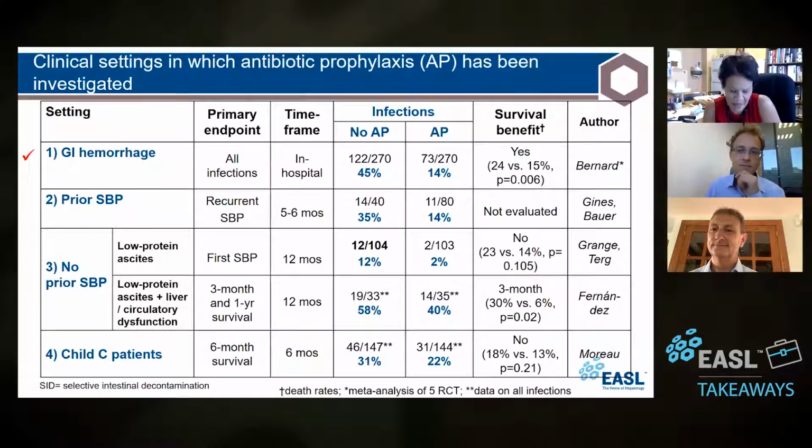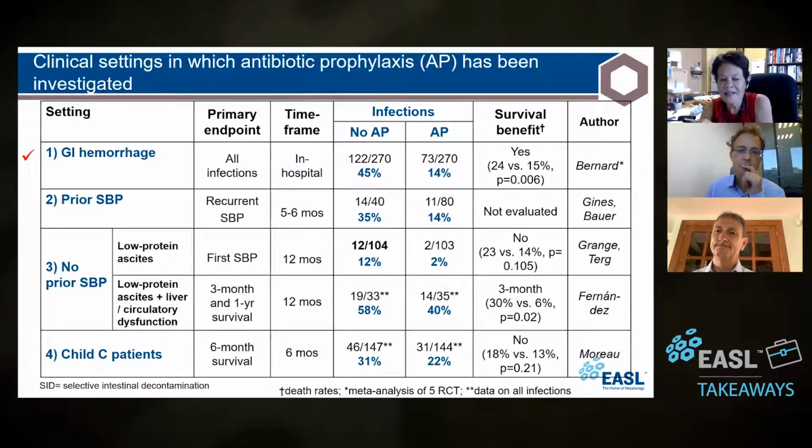This is a retrospective analysis by Puneeta Tandon, and she clearly shows that the most benefit is seen in Child C patients. But because we don't want people to not use prophylaxis, in the last Baveno we sort of went with it. We could not do away with the Child A patient. But if I had a restricted volume of antibiotics, if it's a Child A patient, I would probably not use antibiotic prophylaxis in these patients. I agree. It's the sicker patient.